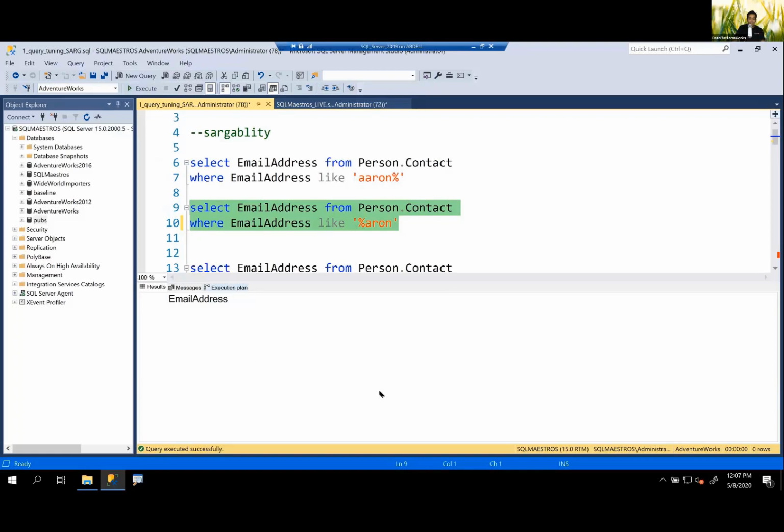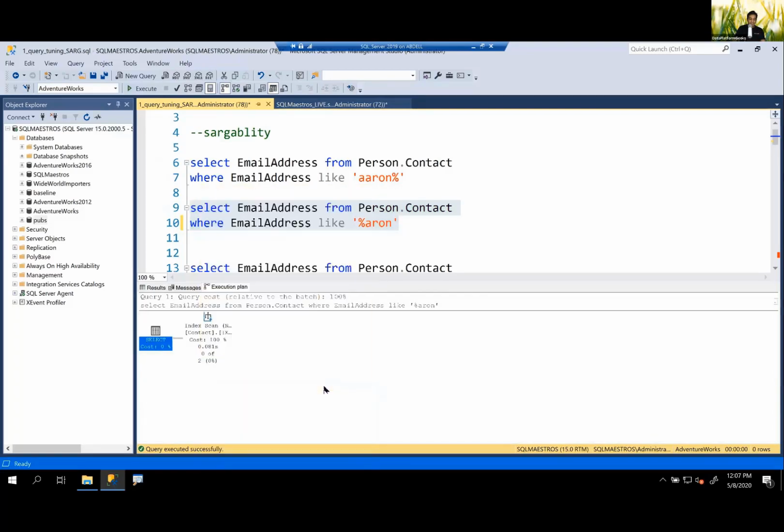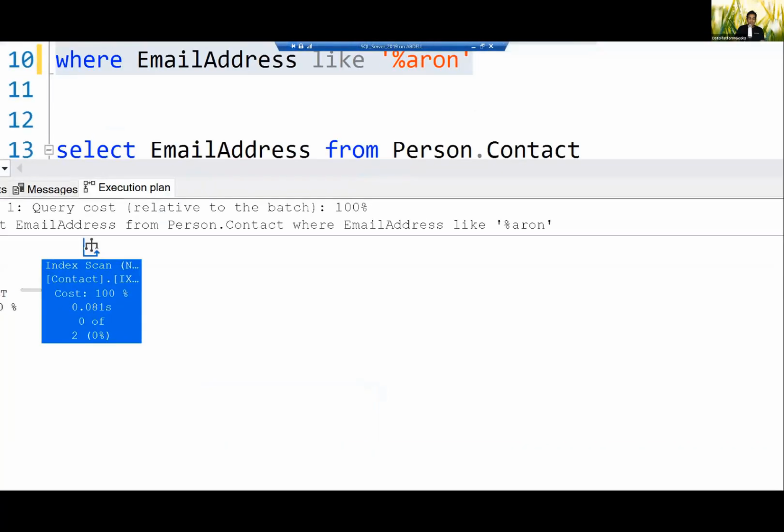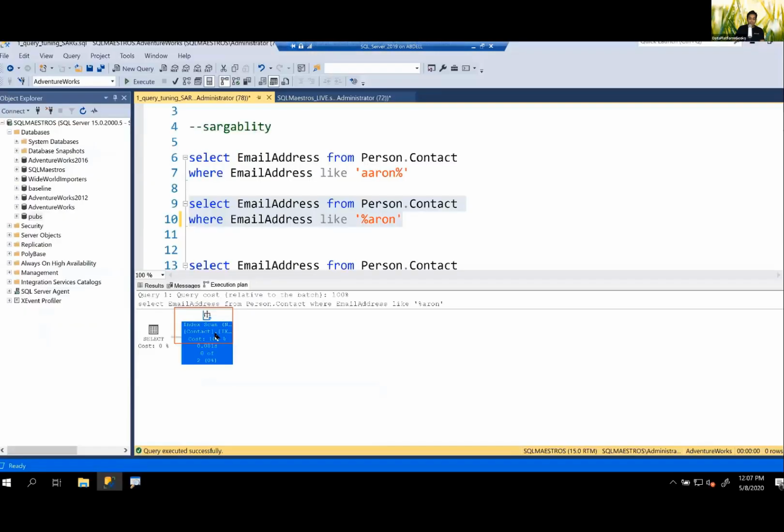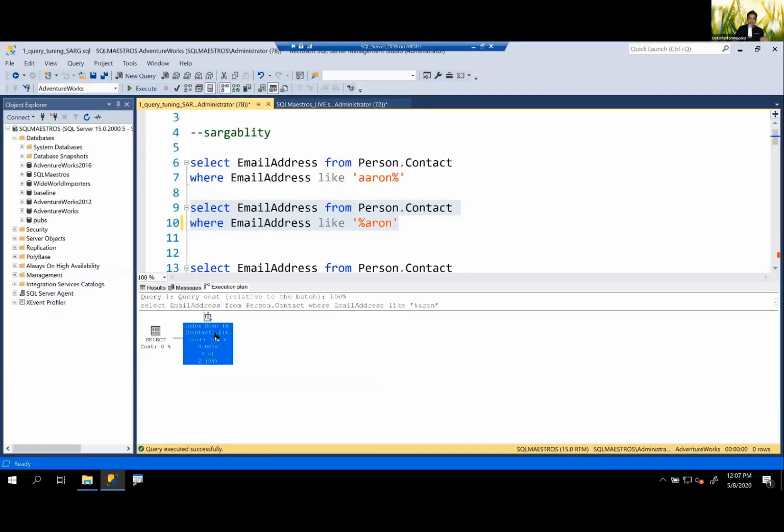And now you can see that SQL Server is scanning instead of seeking. This is something that you may want to see. Scan. And which object is being scanned? Of course, the same object. I'm not zooming in, but you can see in the object IX_Contact_EmailAddress. Now let's take a step back.